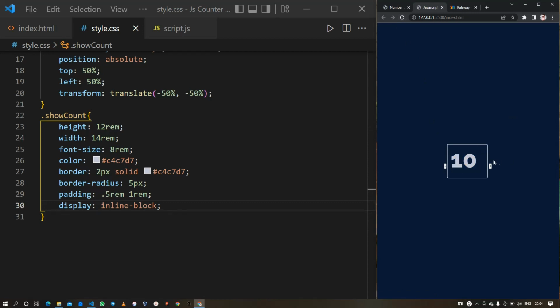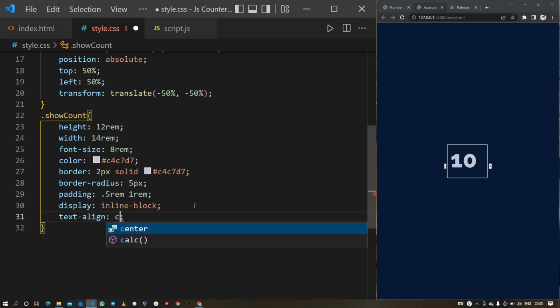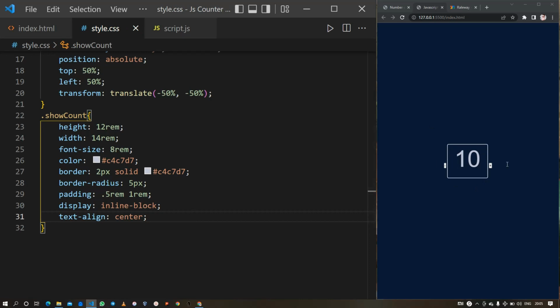Okay, so I think we are still missing something else. The thing we are missing is we need to center this text. So we are going to use the text-align property and set it to center. Let the page load. Okay, so now the counter is at the center of this box, and next it's time to style these buttons.